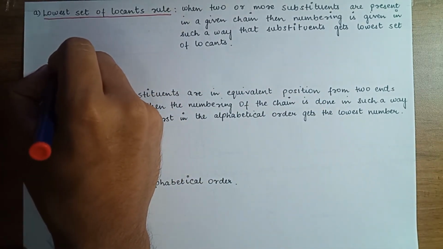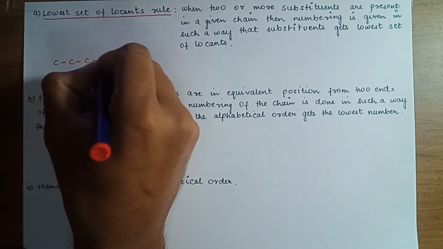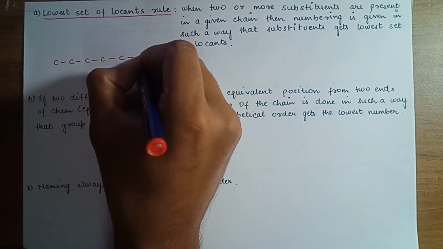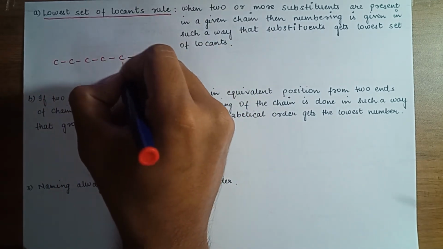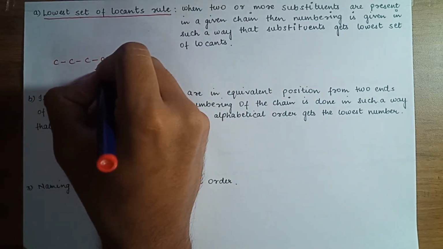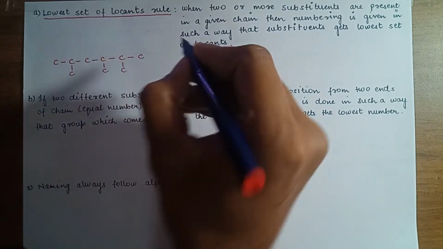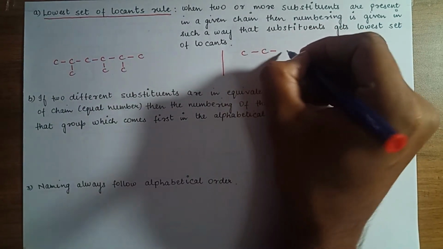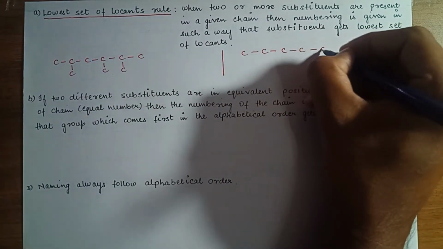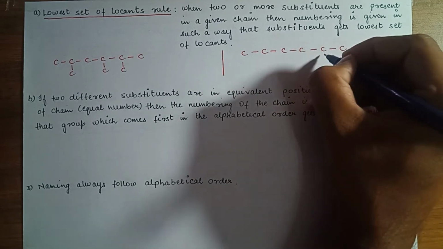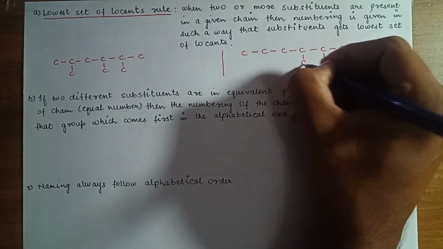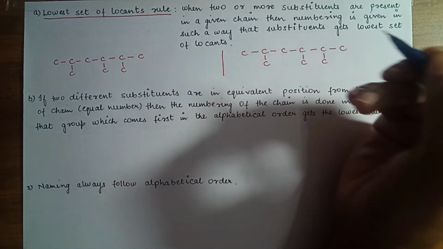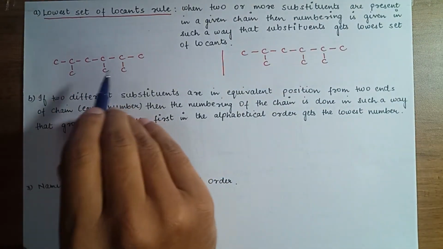There are two scenarios, each with a chain of carbons numbered 1, 2, 3, 4, 5, 6. So here you can see that more than one substituent is present.